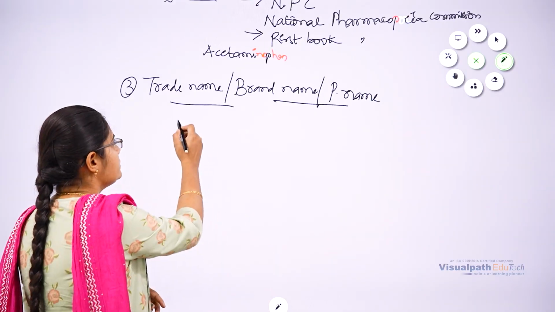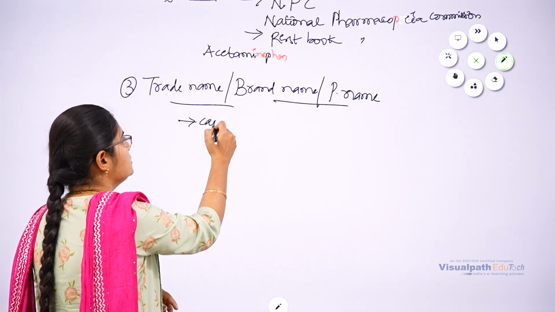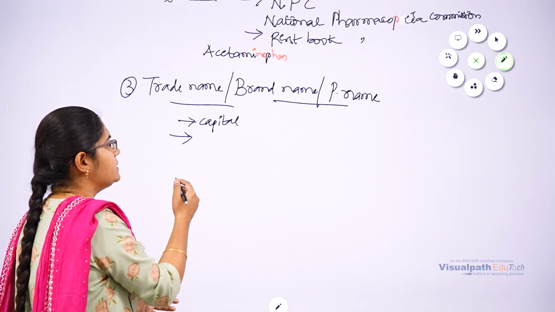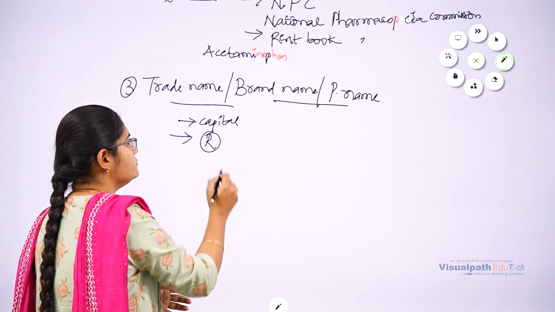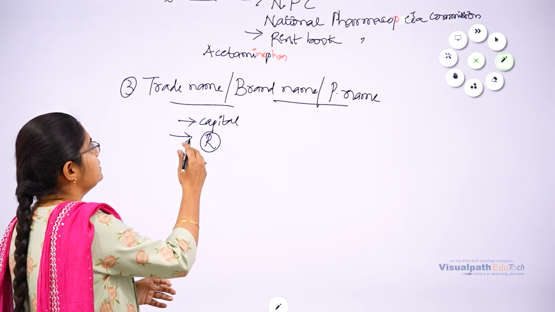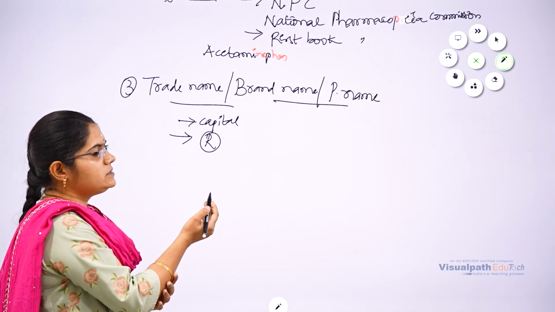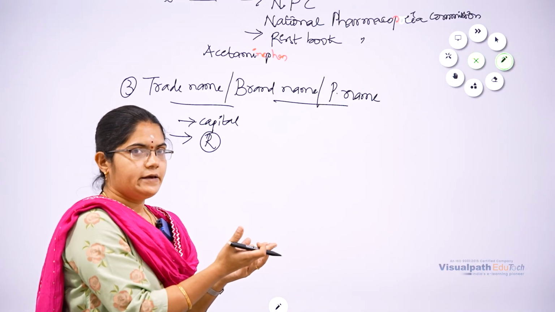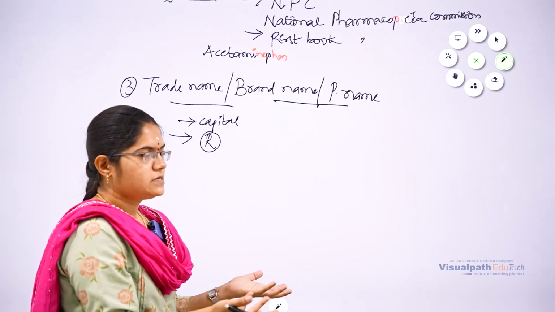It should start with a capital letter and be distinguished by a superscript R with a circle. One drug may have many brand names given by many pharmaceutical companies.